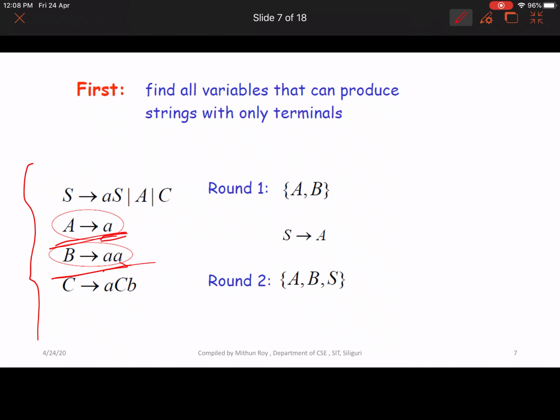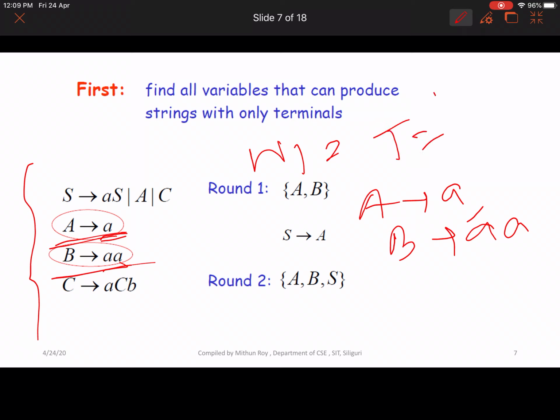So in round 1, capital A and capital B non-terminals are in a set, say called W1, containing A and B. Why? Because capital A to small a and capital B to small a. Next, your W1 set contains capital A comma capital B, and your terminal set contains small a and small b.